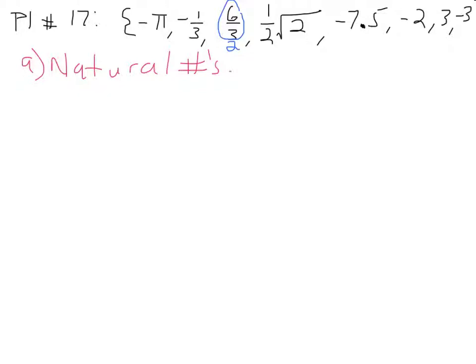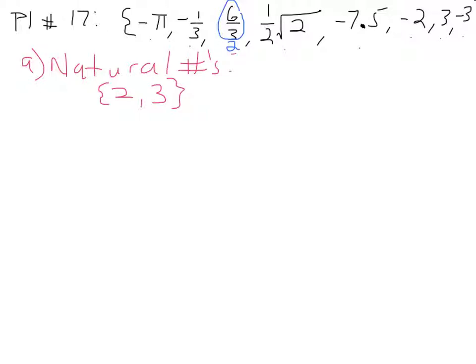So our natural numbers are positive integers. Our natural numbers are certainly going to involve 2, right? That's that guy. It's not going to involve pi because that's an irrational number. Negative 1/3 is an irreducible fraction. We can't do anything with that. 1/2 times the square root of 2 is an irrational number. Square root of 2 is irrational. Negative 7.5, well, that's negative and a decimal, so that can be written as a fraction. Negative and negative. The only other natural number we have is 3. So our natural numbers in this set are only 2 and 3.